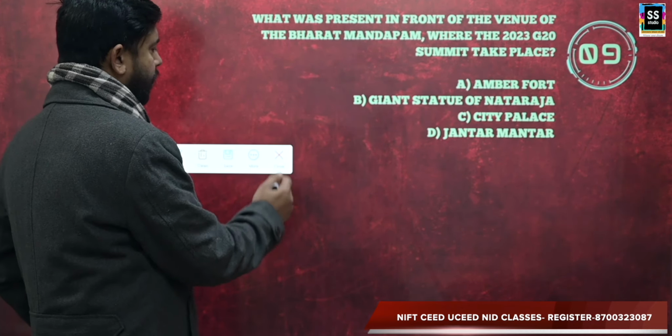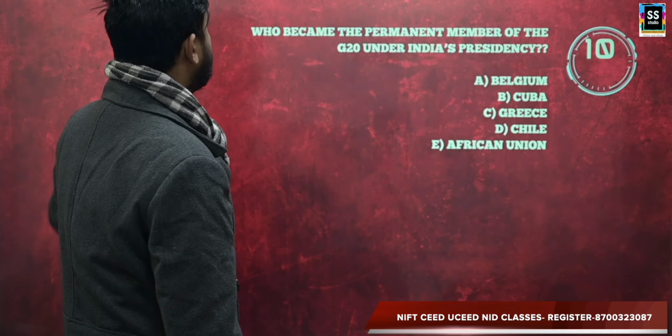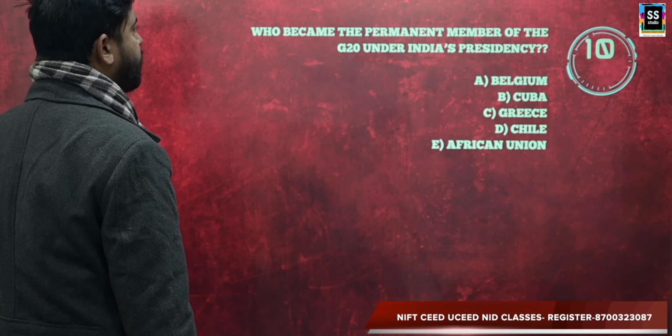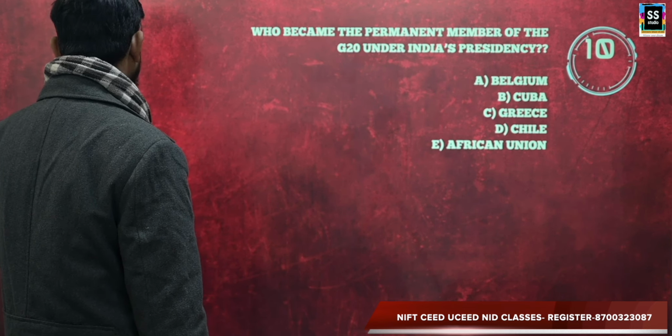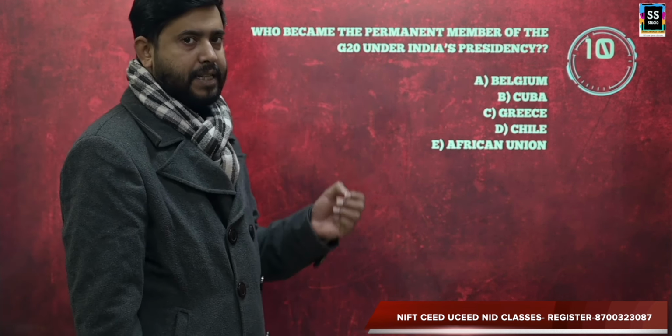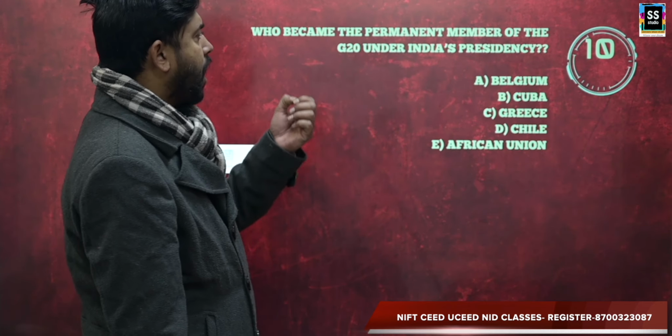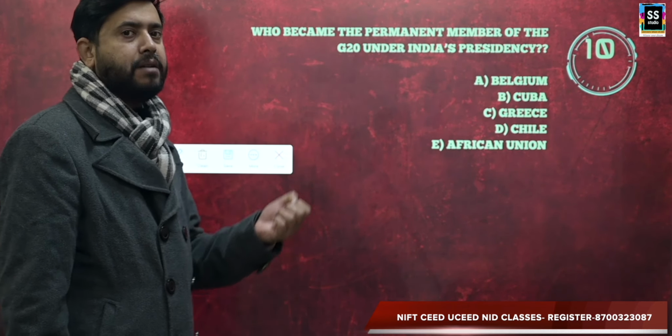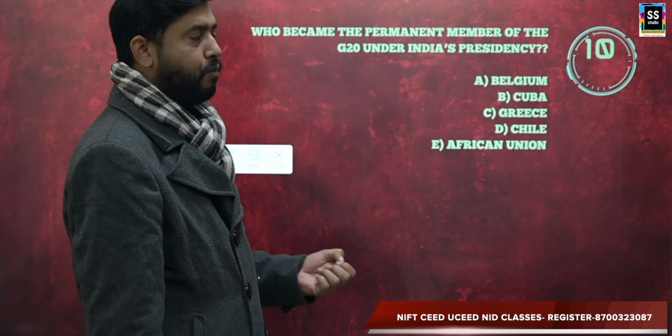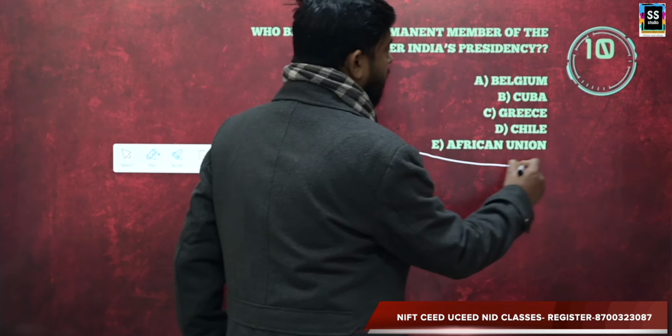Clear? Moving forward, the next question is, who became the permanent member of the G20 under India's presidency? Under India's presidency, which country became the permanent member of the G20 group? The answer is the African Union.